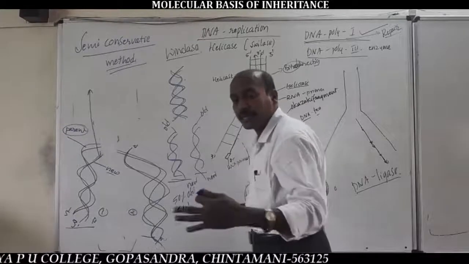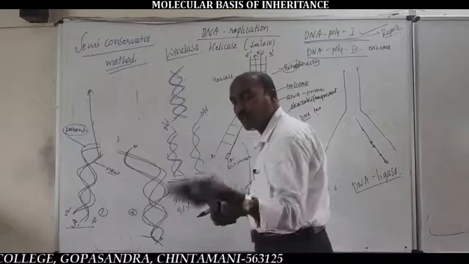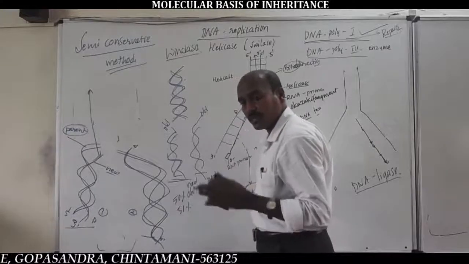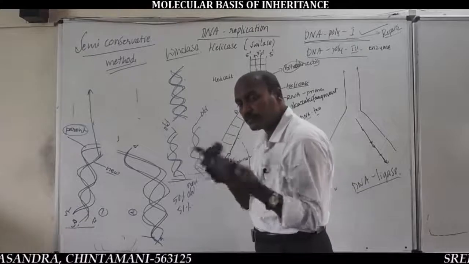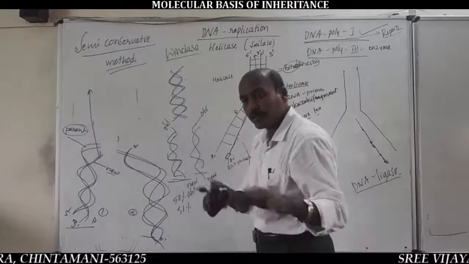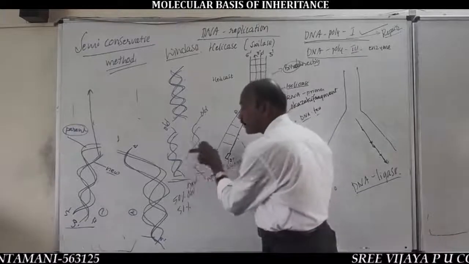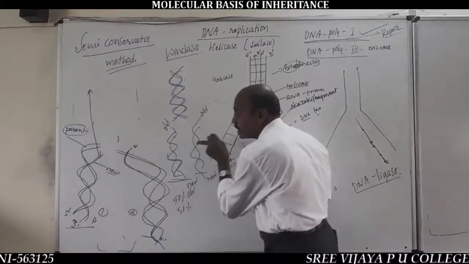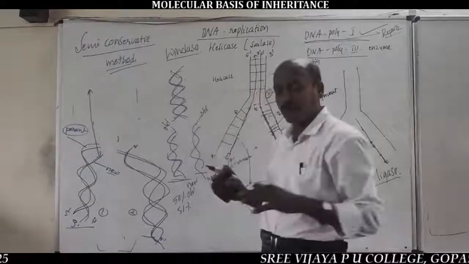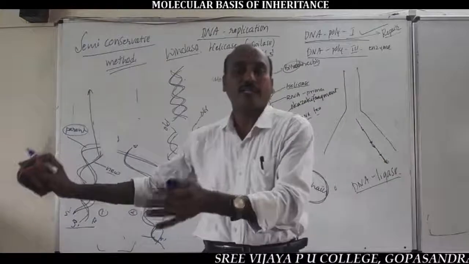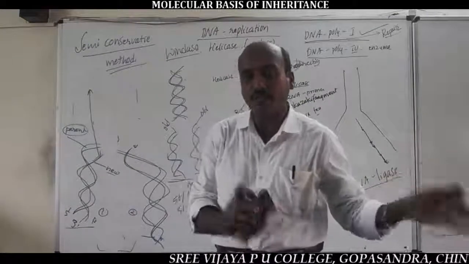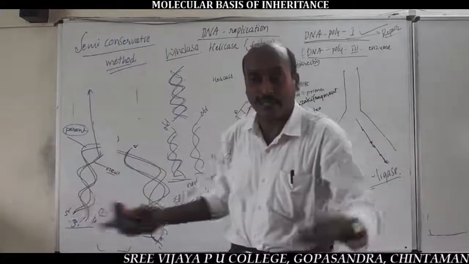Half is old, half is new. Here half is also called semi, never full, semi. Conservative means to protect the old strand, to conserve the old strand. For example, conservation of soil, protection of soil, conservation of water, protection of water, like this.